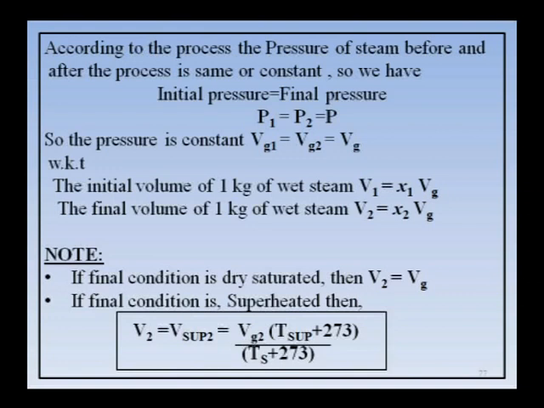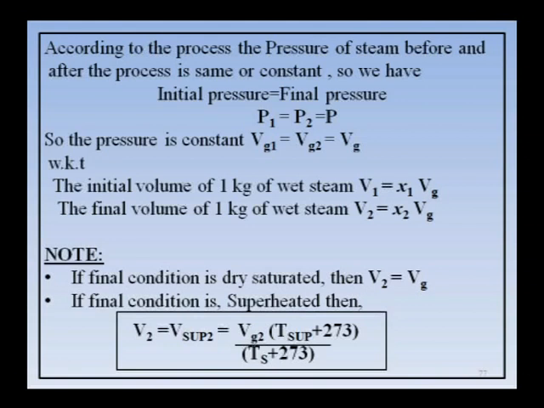When P1 and P2 become constant, automatically Vg1 is also equal to Vg2, that I have taken as Vg, because for pressure P, if you take the values of Vg1 and Vg2 for a constant pressure, both the values are the same, therefore I have taken Vg. So, initial volume, by assuming the initial and final condition of steam is wet, for derivation purpose V1 is x1 Vg1, just I have taken Vg, because Vg1 is equal to Vg2 is equal to Vg. Similarly, V2 is x2 Vg.